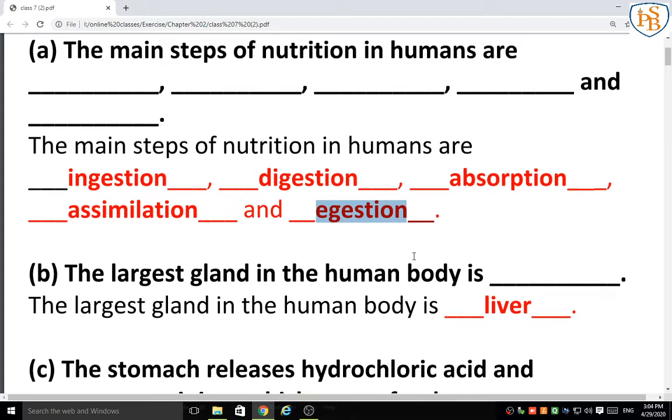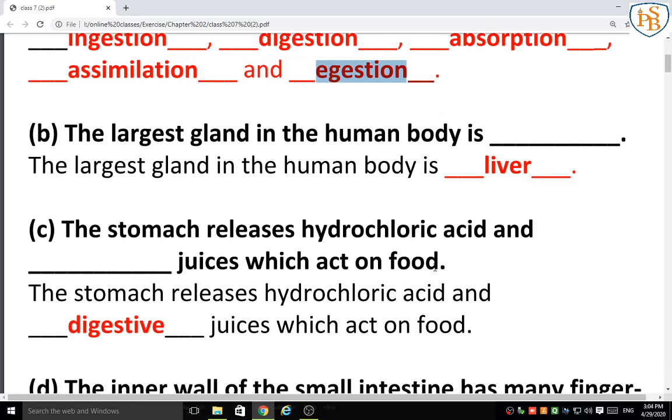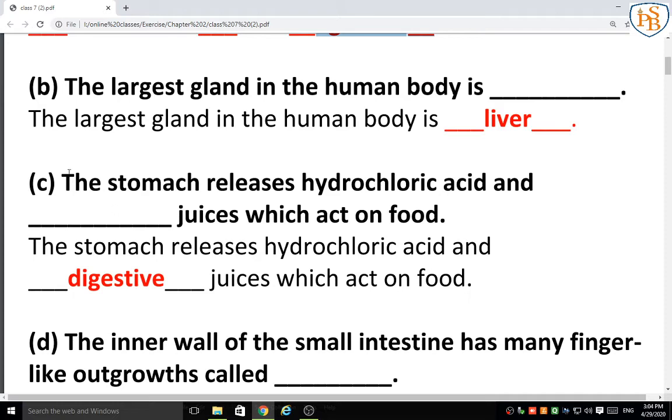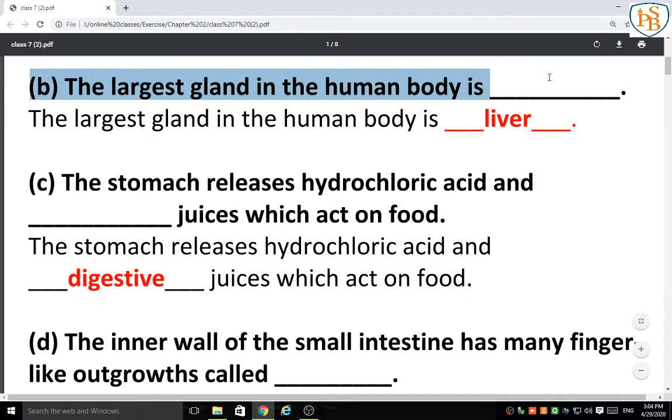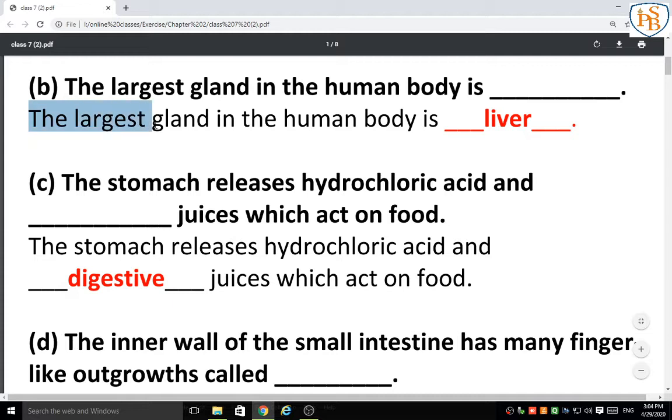So just write it down and I hope that you have completed it. Just check your answer. The next question is: the largest gland in the human body is dash. Which is the largest gland? The answer is the largest gland in the human body is liver. So the answer is liver.